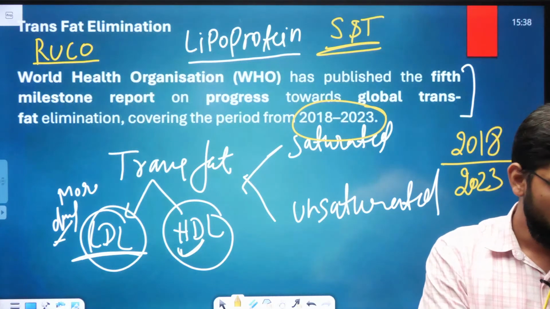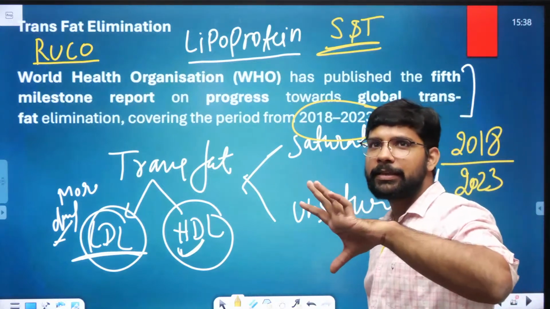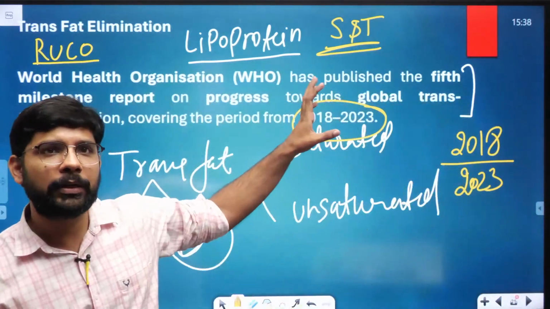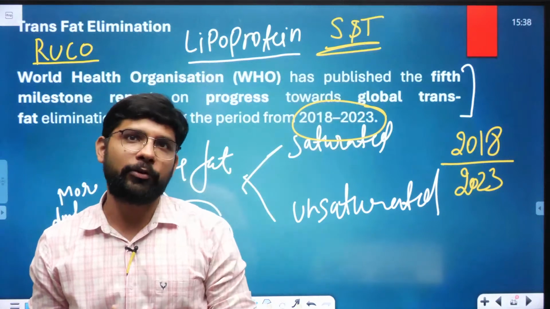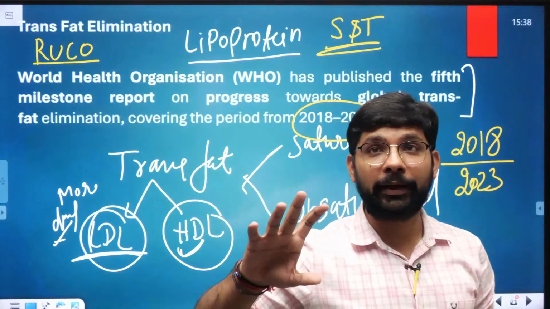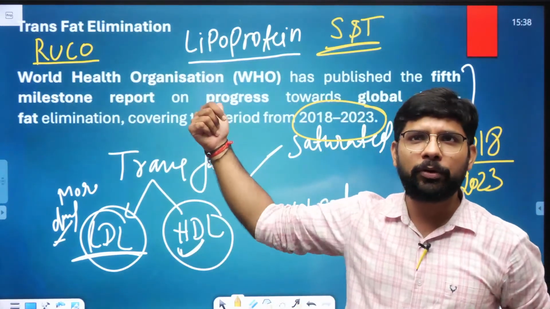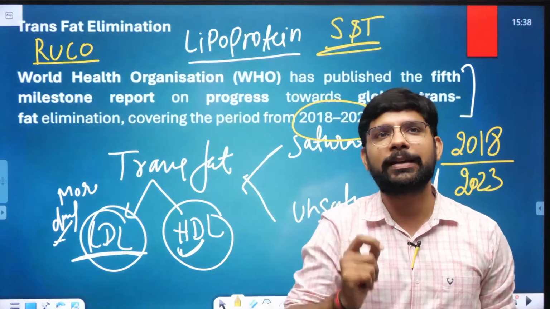Okay. So now let's come again to the topic. Divert नहीं करते हैं topic से. We are discussing the trans fats. We are discussing the recent reports released by the WHO. WHO ने जो reports release किया, but the target was 2023. Now, my first question: how are we going to use this report? इस report को हम question में कैसे use करेंगे?